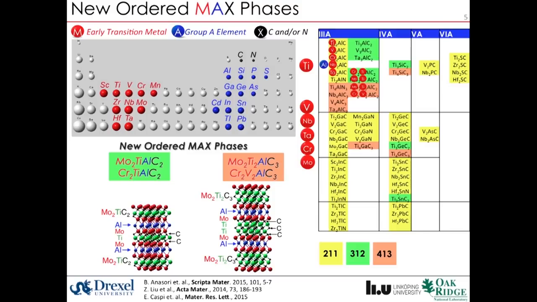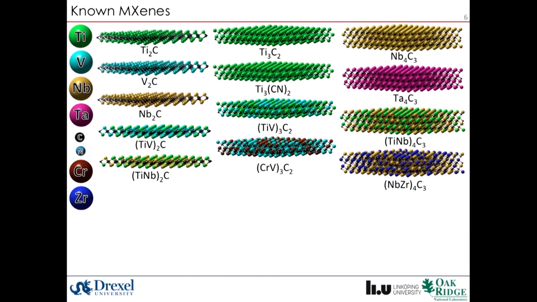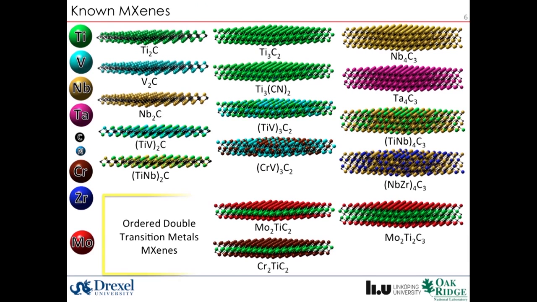In 2014 and 2015, a set of new MAX phases were discovered, in which two different transition metals are occupying the M sites in a layered format, such as Mo2TiAlC2 and Cr2TiAlC2, which opened a new door to synthesize ordered MXenes. By etching these new ordered MAX phases, we have been able to make new MXenes that were not experimentally possible to make before.